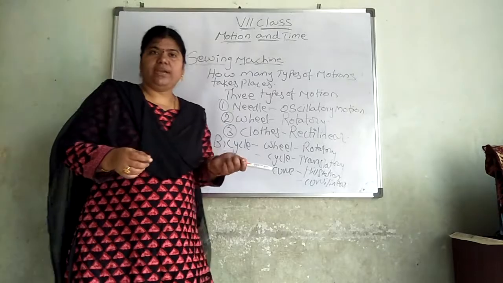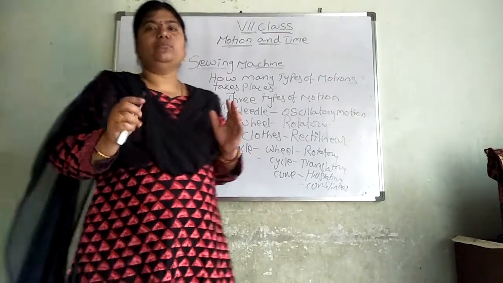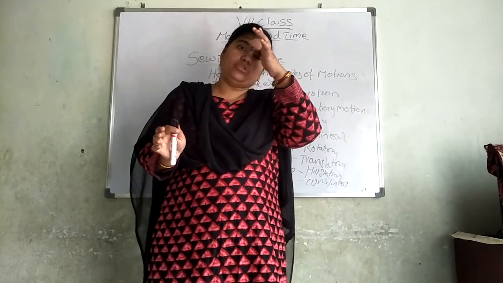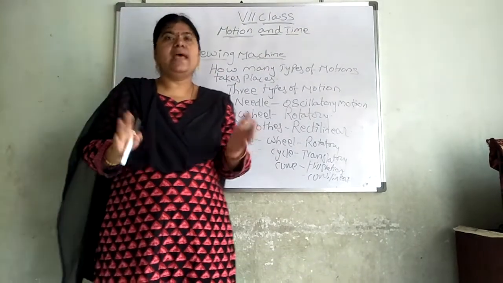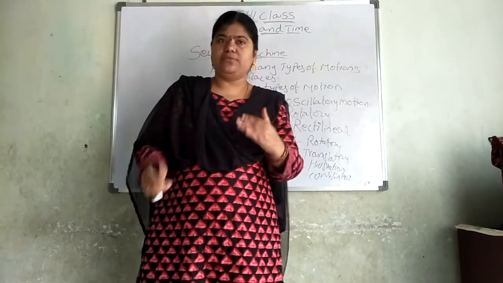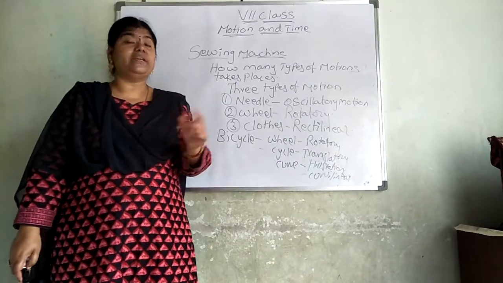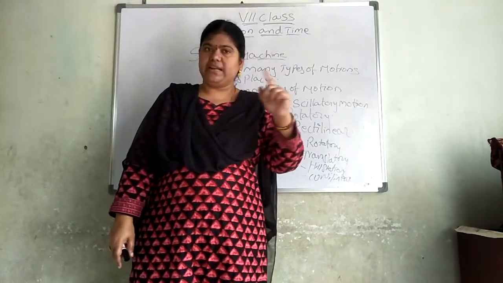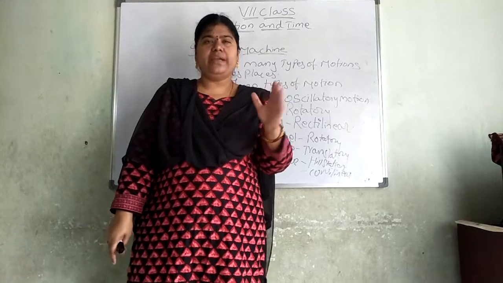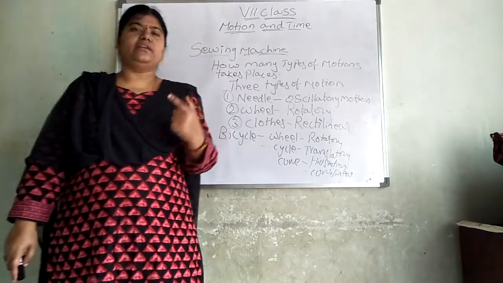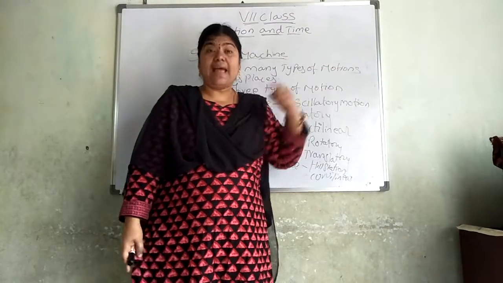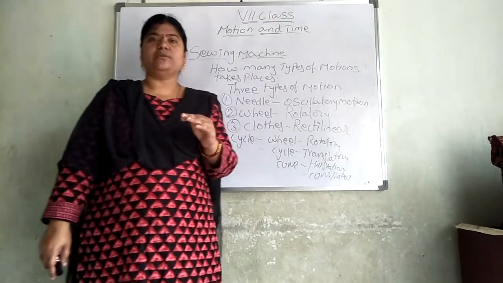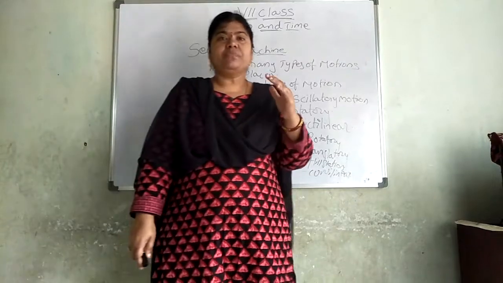So, today we have completed the total motion and time lesson. In motion we discussed all the different varieties of motion. First, what is motion and what is rest and what are the different types of motions with examples, and we completed all the activities given in the textbook. Total 8 to 9 or 10 activities are there in your textbook. We discussed that. Next we talked about time.